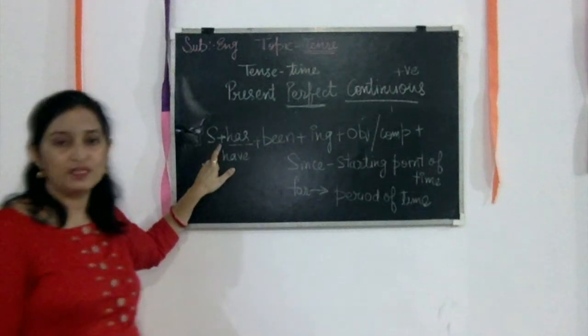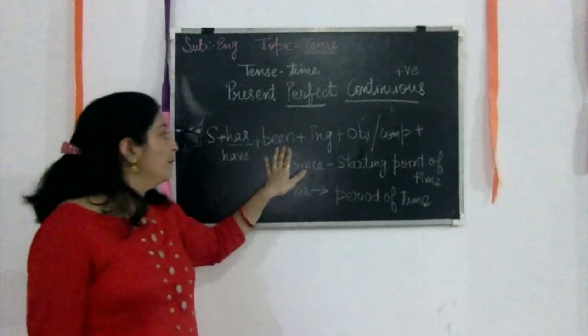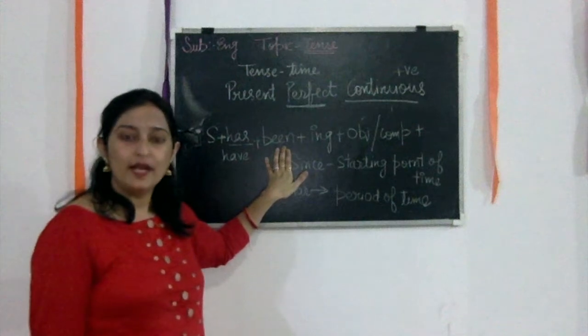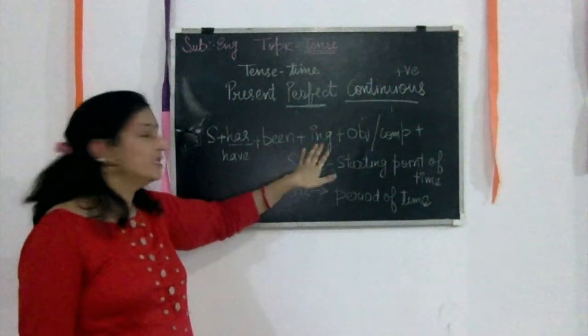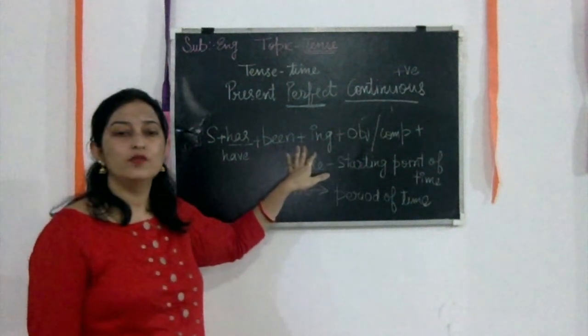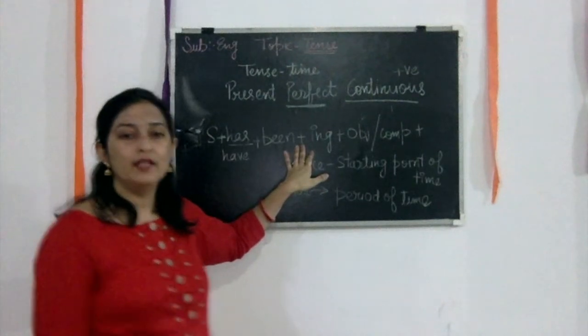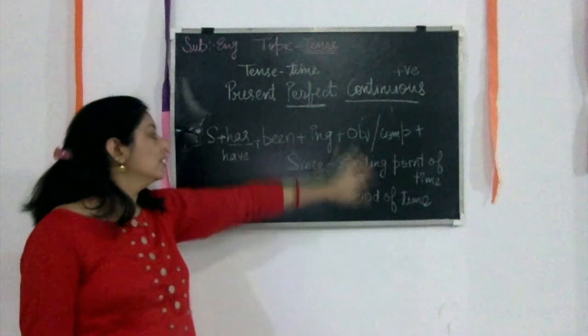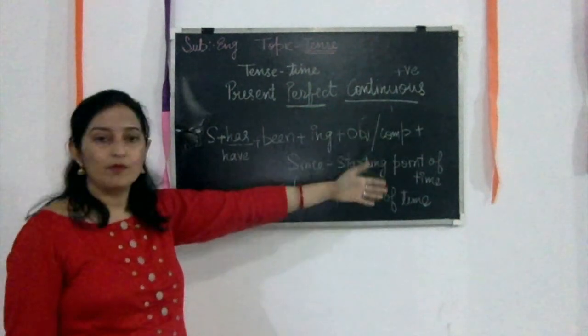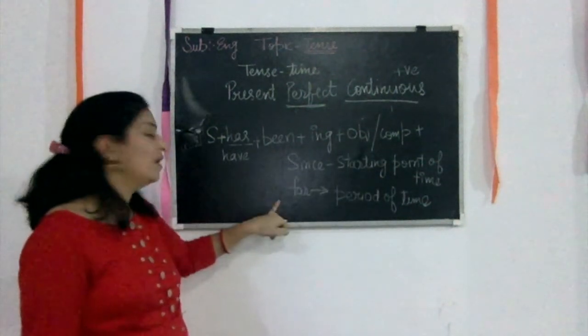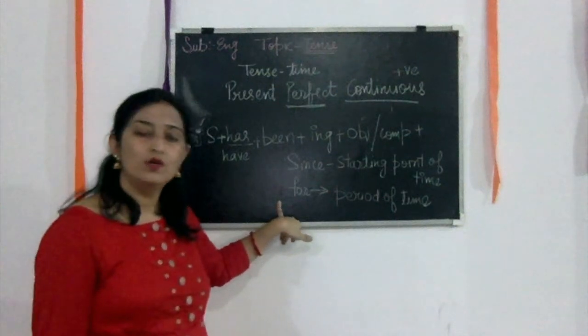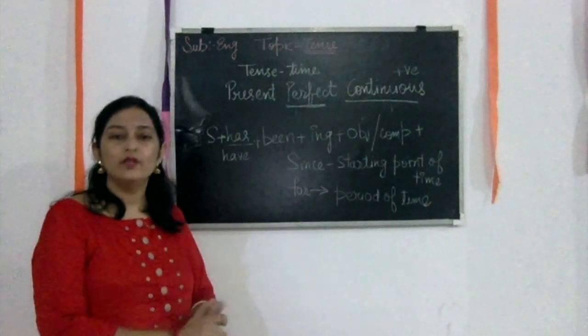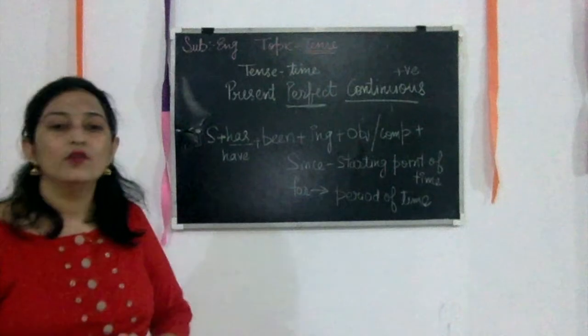You can revise it again. Been indicates its own identity, and then ing, like playing, eating, walking, running, and then object or complement, any one. And here you write since or for. So I hope it's clear to you. Now you can make your own sentences by using all these rules.